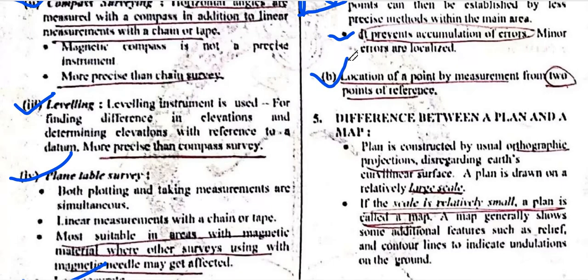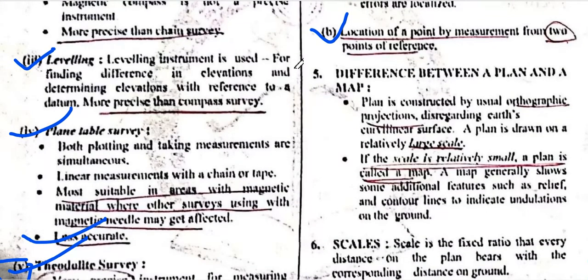The other one is the location of a point by measurement from two points of reference. Two principles: first, the whole to the part, and the other is the two points of reference. What is the difference between the plan and the map?